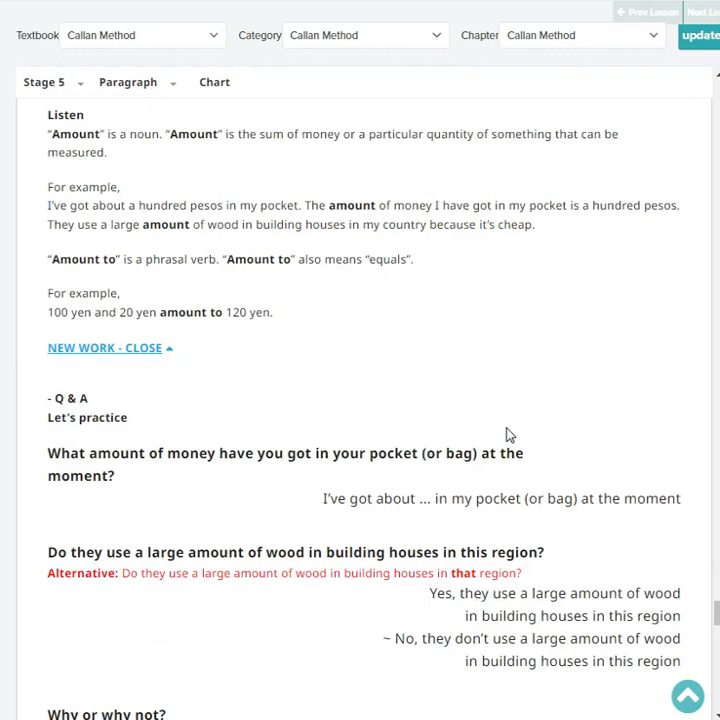Amount to is a phrasal verb. Amount to also means equal. For example, 100 yen and 20 yen amount to 120 yen. Let's practice. What amount of money have you got in your pocket at the moment? I've got about 1 million in my pocket at the moment. You've got a big pocket.